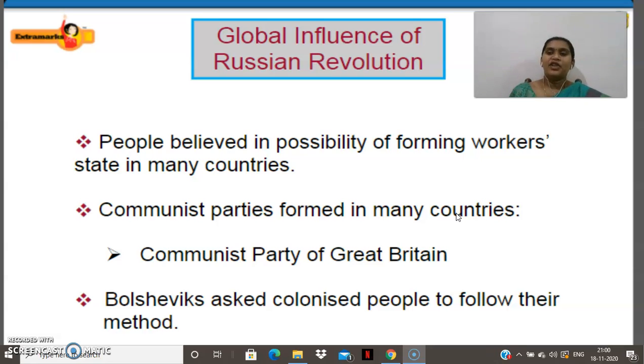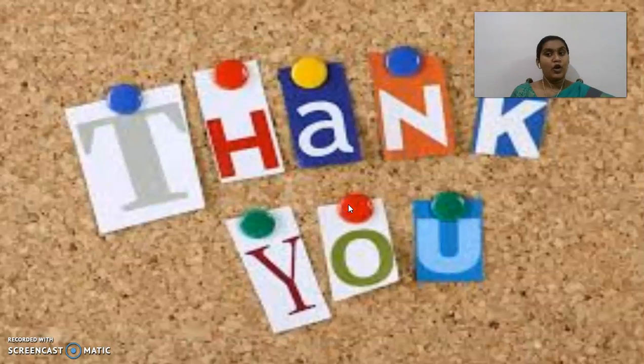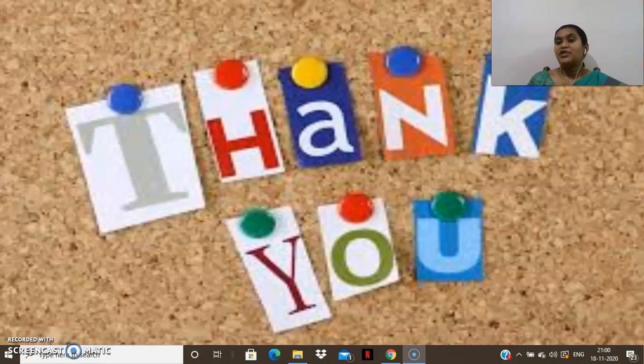One example is the Communist Party of Great Britain. And the Bolsheviks asked colonized people to follow their method. What the Russian people and the single party were doing, they asked the colonies to follow.